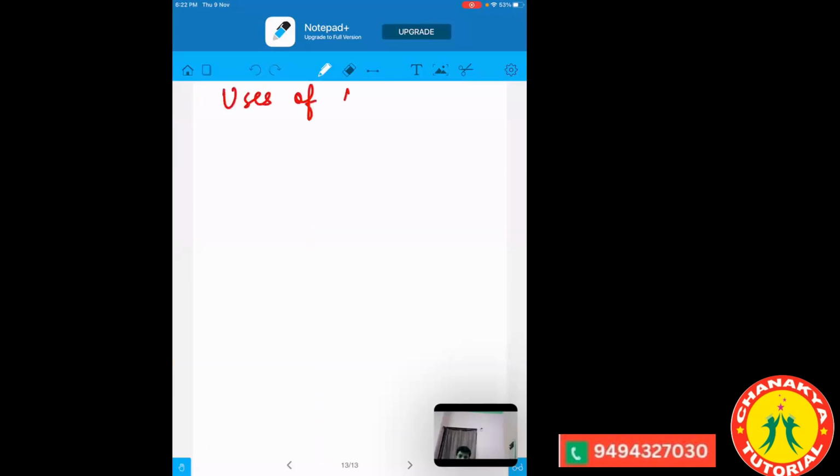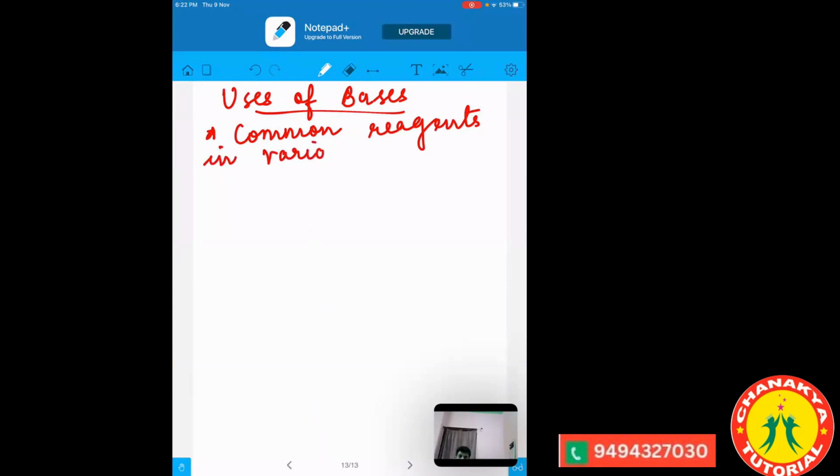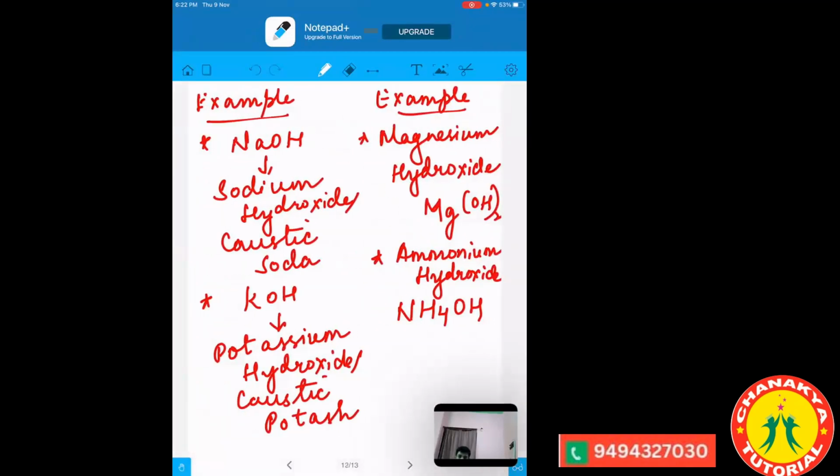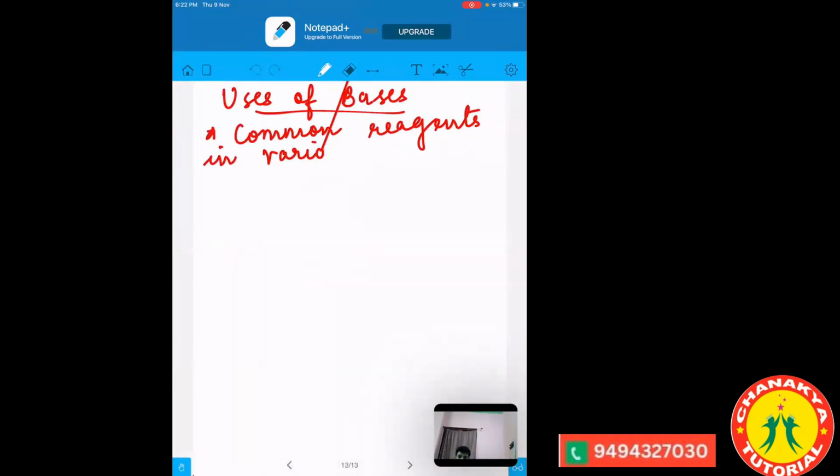Uses of bases. The first use is they are used as a common reagent in various industries. So several industries will be using these bases as a common, you can say, ingredient.